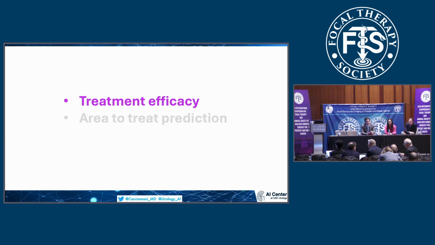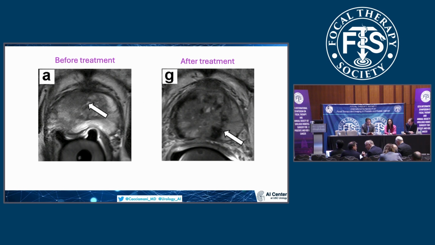For treatment efficacy, we have to consider exactly what we have said before. We know that for each patient, we have multiparametric MRI done before the treatment and also multiparametric MRI done after the treatment, according to the consensus, which says that the multiparametric MRI should be done at 6 months after the focal therapy treatment.